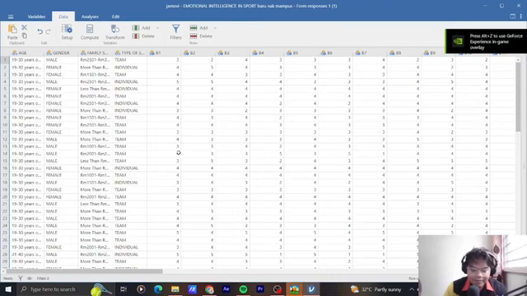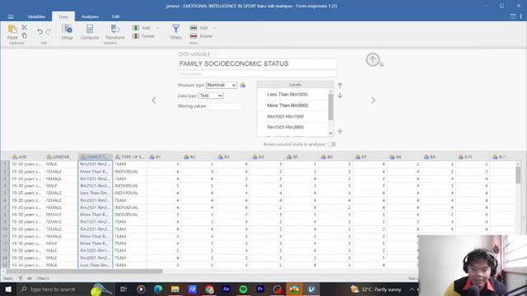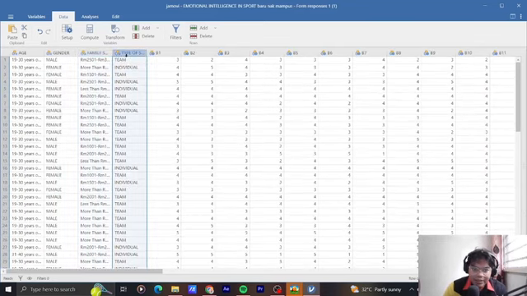Okay, first of all, this is the data that has been transferred to Jamovi from the Google Form answered by our respondents. We are using four demographics here. First, their age, then their gender, then their family socio-economic status, and lastly the type of sport they have joined. As we see here, there is no missing or error data, so we can use all of this data to analyze.